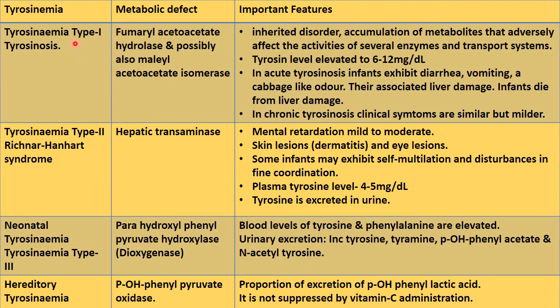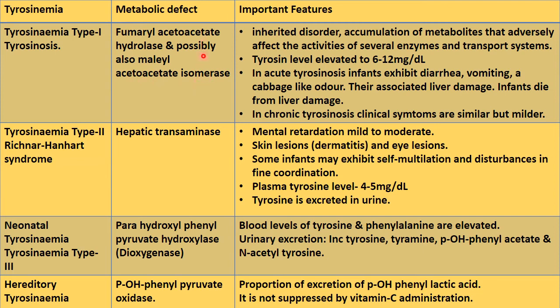So here we will see tyrosinemia type 1, tyrosinemia type 2, neonatal tyrosinemia, and hereditary tyrosinemia. So 4 types of tyrosinemia we will see. First it is tyrosinemia type 1, that is also known as tyrosinosis, and the defect is that the fumarylacetoacetate hydroxylase enzyme is deficient, and also sometimes maleylacetoacetate isomerase enzyme is deficient.